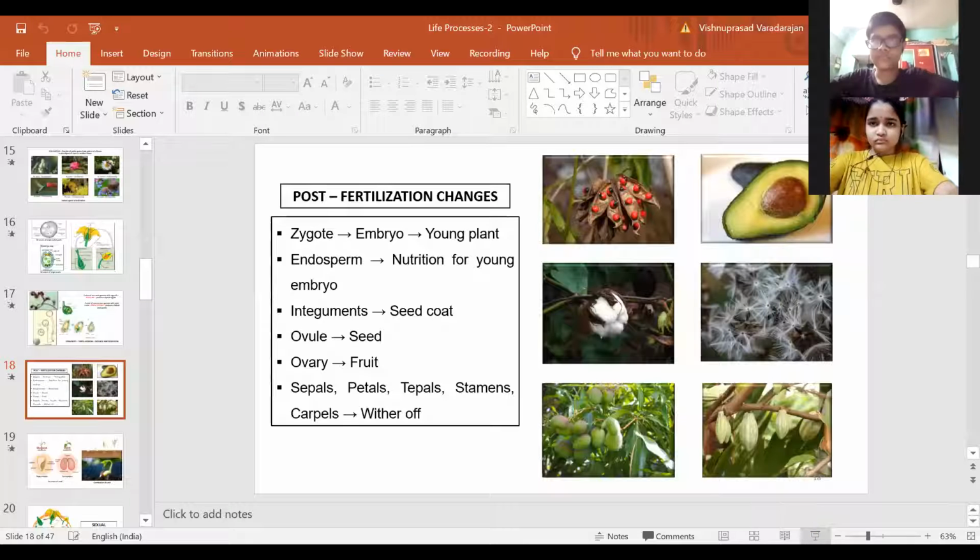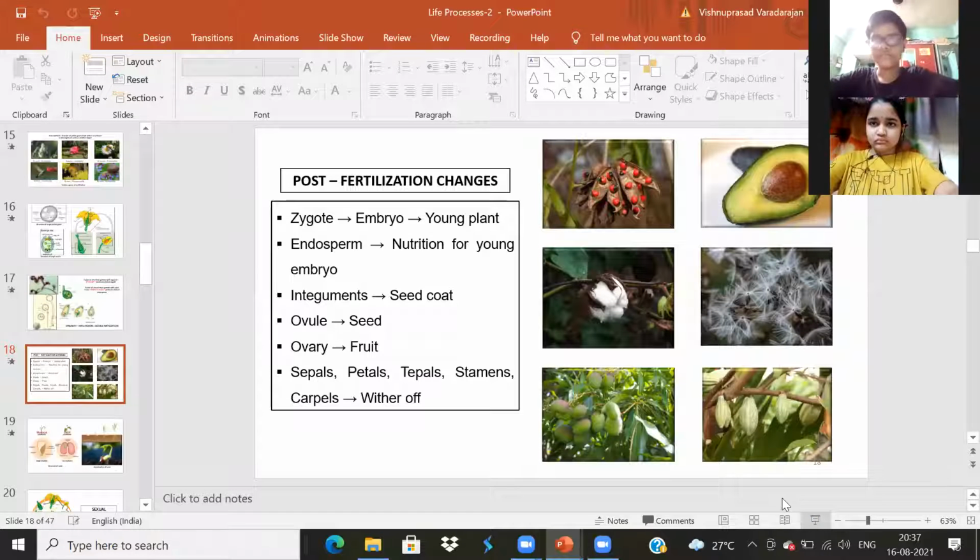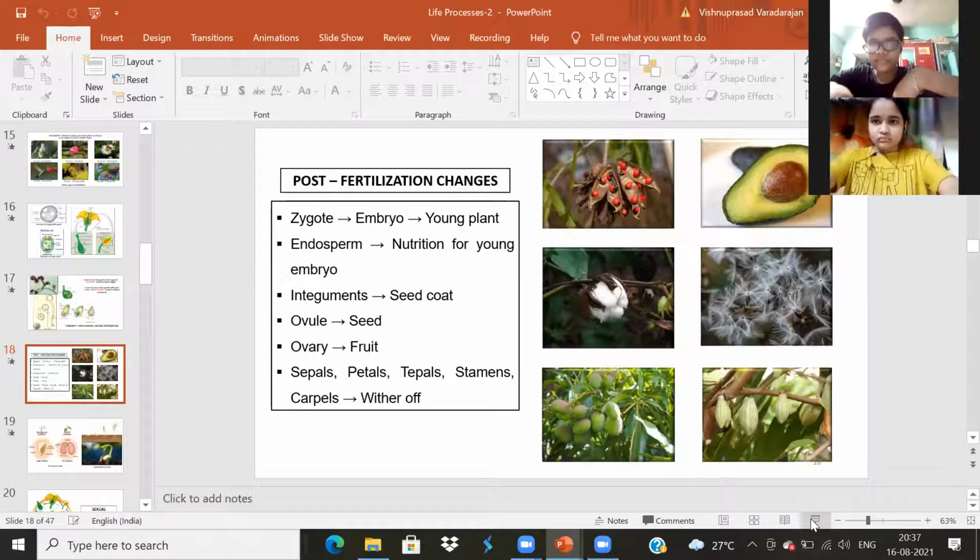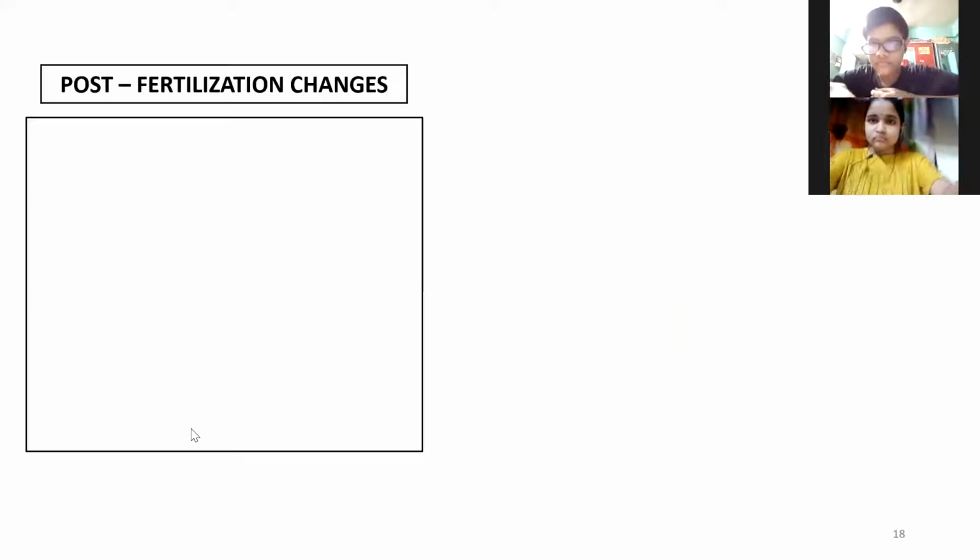So moving on to the next part, we have seen how the double fertilization takes place in the case of higher plants. Okay, the process is clear now. Syngamy, triple fusion. So there is a zygote that is produced, correct? And that zygote develops to give rise to the embryo, right?